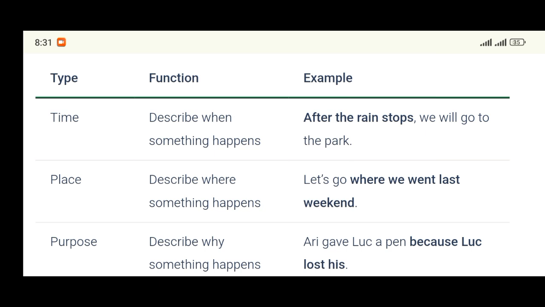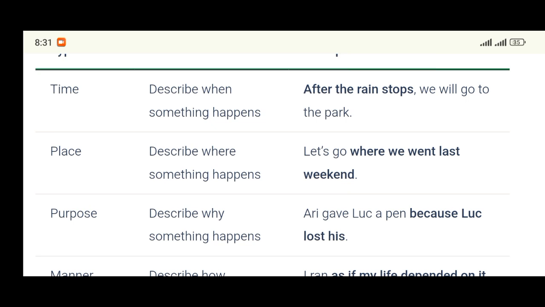Number 2 is adverbial clause of place. Adverbial clause of place. This answers the question where.